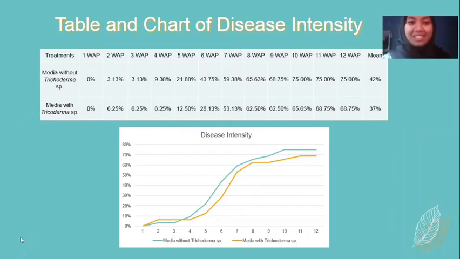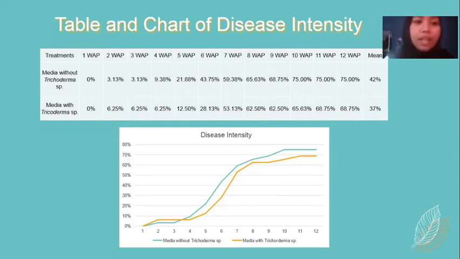Next. This is a table and chart of disease intensity. Media without Trichoderma sp: observation at 1 week after planting was 0% and experienced an increase up to 12 weeks after planting, namely the result obtained was 75%, with a mean yield of 42%.